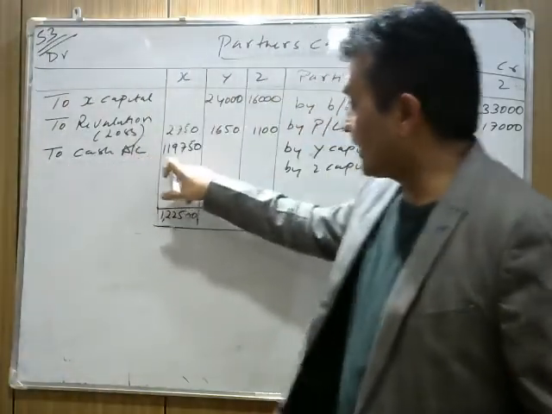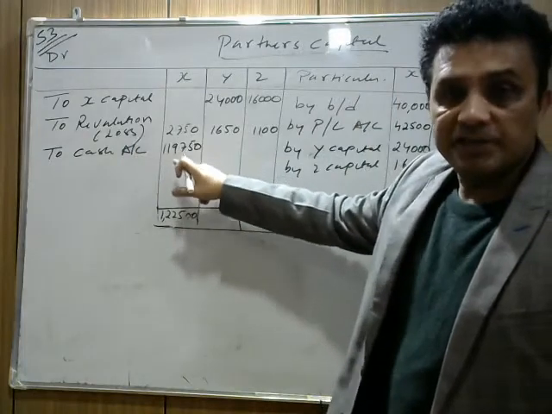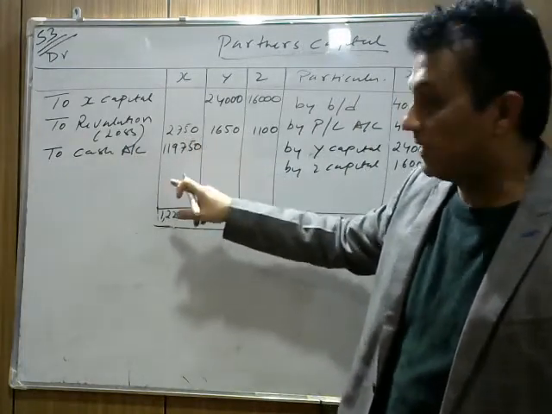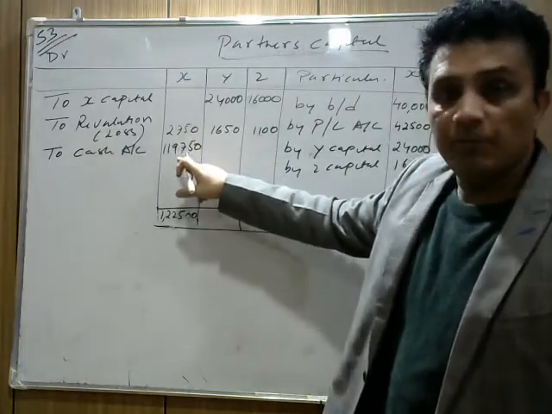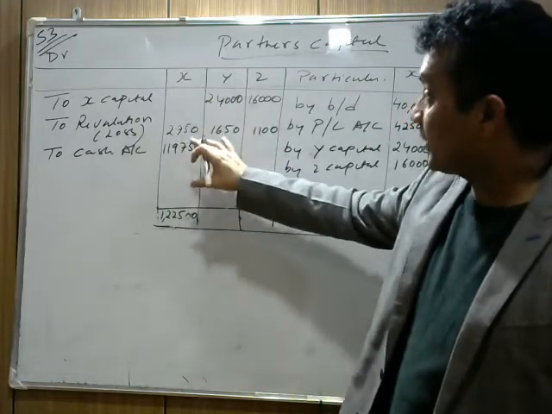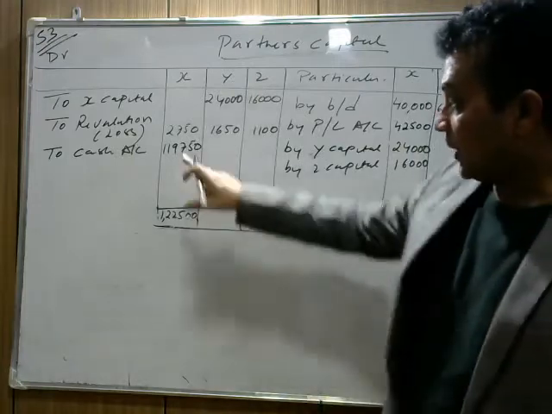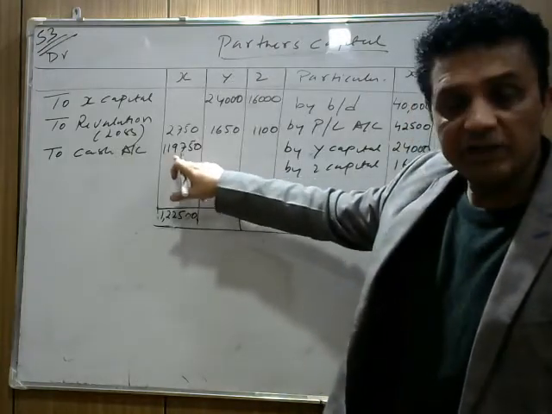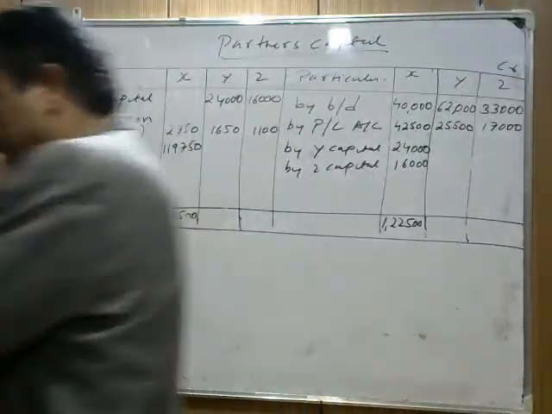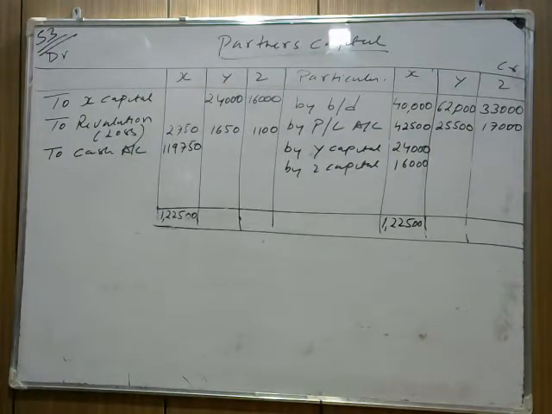हमें X को कितना पे करना है? So we are paying in cash. It's mentioned in the question. It's mentioned in the adjustment कि whatever the X amount will be paid in cash. और ये amount किसको लेके आनी है? Y और Z को. Now we will do capital adjustment after that. I hope this part is clear. How much we need to pay to X? हमें X को cash में कितना pay कर रहे हैं? That's coming 1,19,750. Okay, now adjustment part.